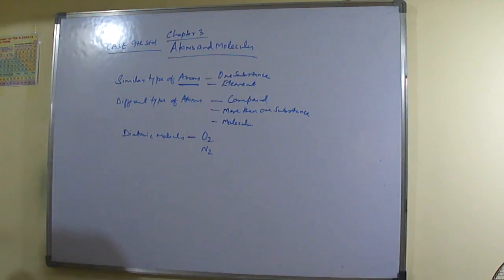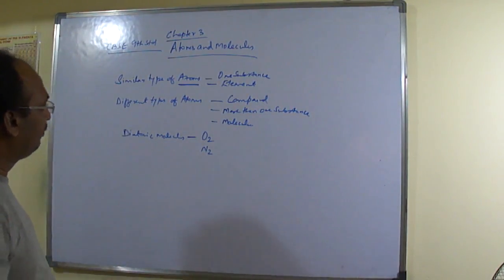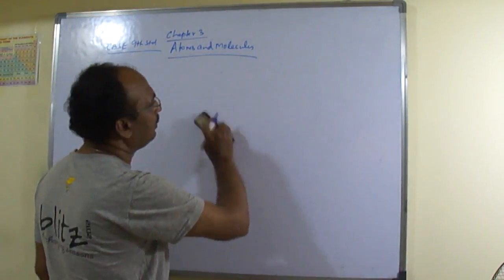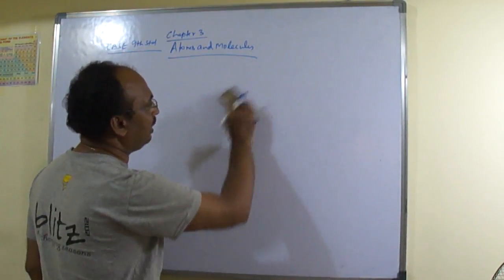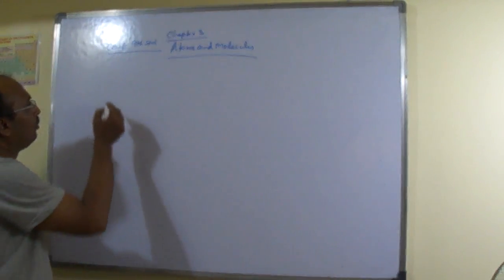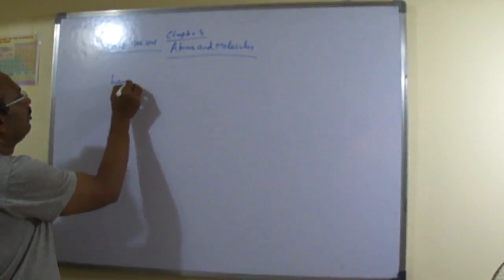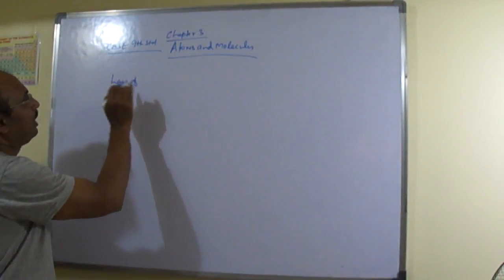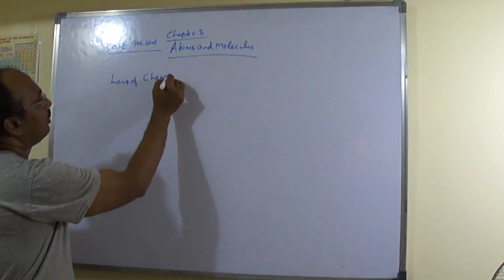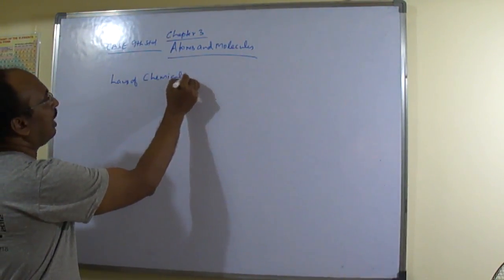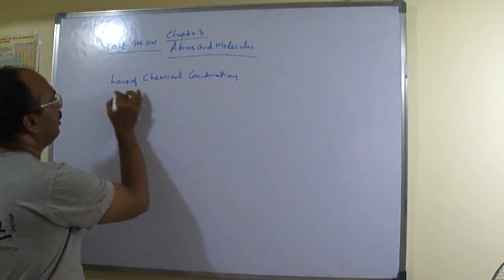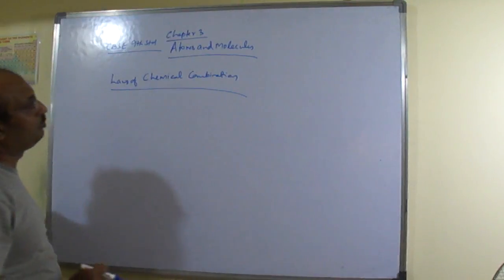Before moving further, let us have a discussion on the laws of chemical combination. So what is it called? Law of chemical combination.